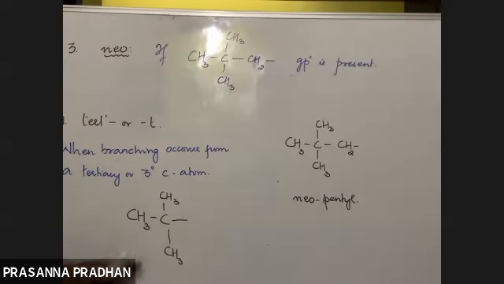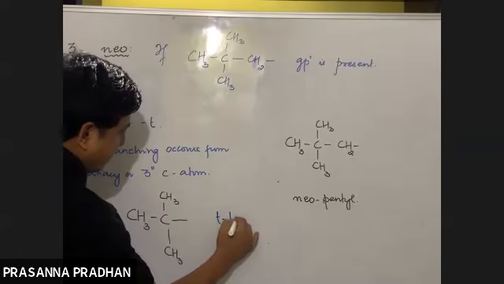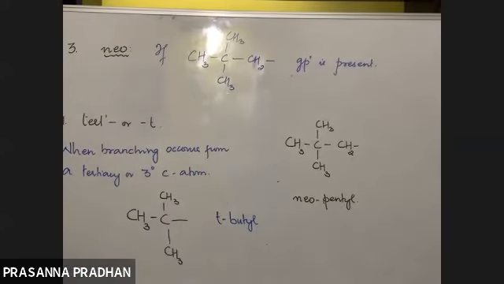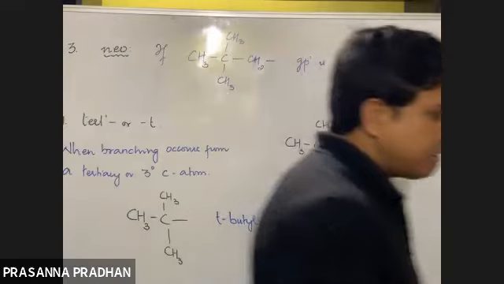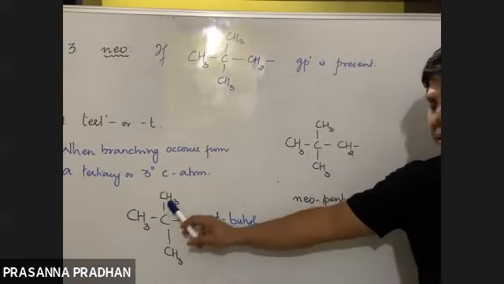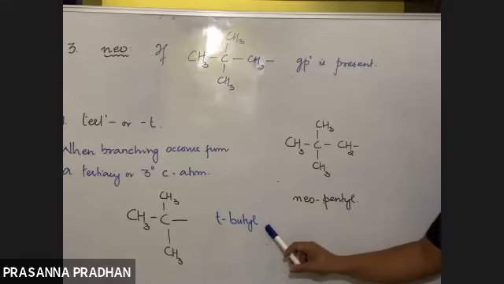And tell me now whether this is an alkyl group or an alkane. Obviously, one hydrogen is missing, which means this is an alkyl group. So branching occurs from your tertiary carbon. What is the name of this group? Tertiary. How many carbon atoms are there? 4. So it will be tertiary butyl. You will use this term frequently. This group is known as tertiary butyl.